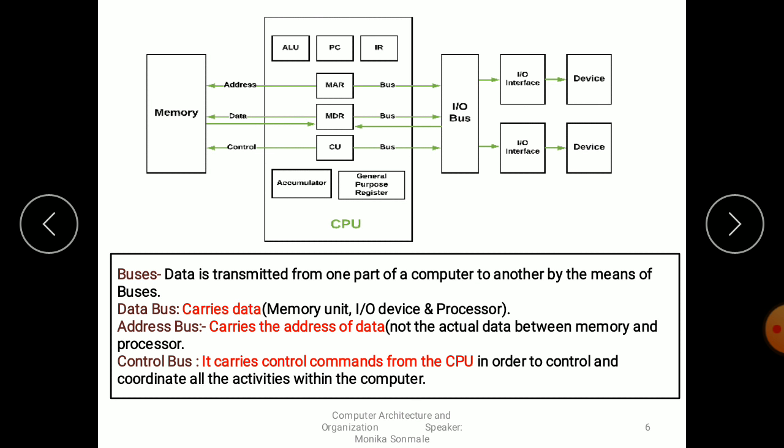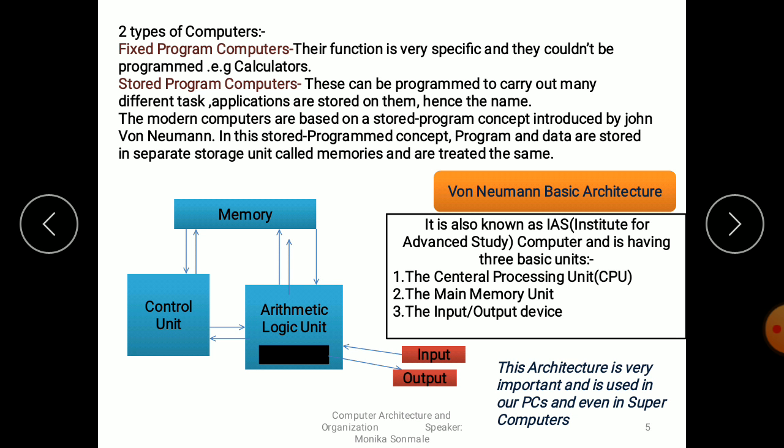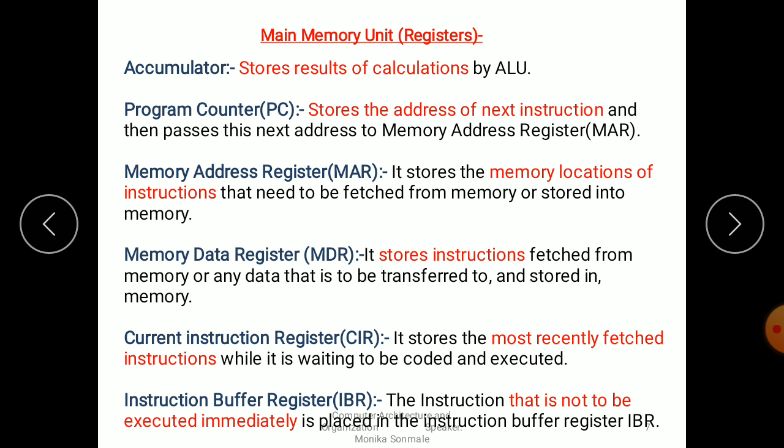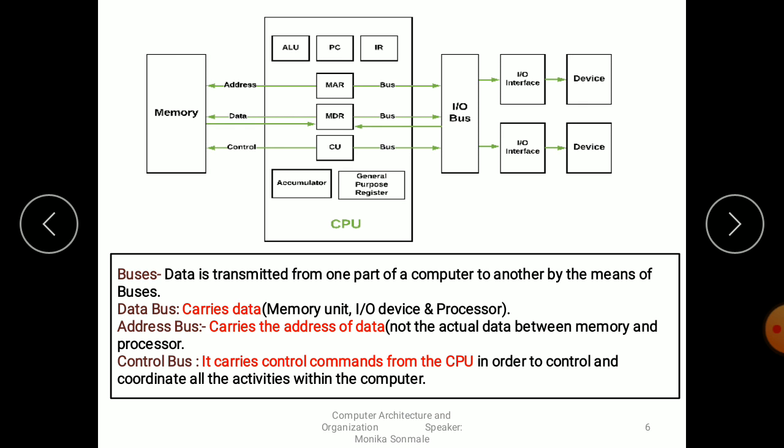And the next point is the detailed architecture of von Neumann architecture, proposed by John von Neumann. In that, three basic units: first one is the CPU, central processing unit, then the main memory unit, and input output devices. In the CPU, again two parts: the central control unit and the arithmetic logical unit. In that, PC, MAR, MDR, CU, accumulator and general purpose registers are the registers, and input output buses are connected to the CPU.